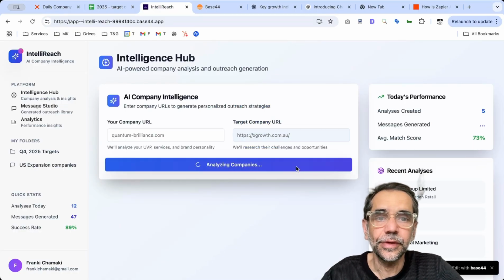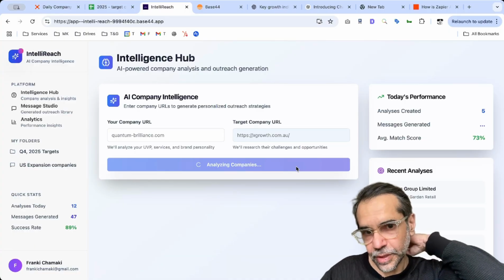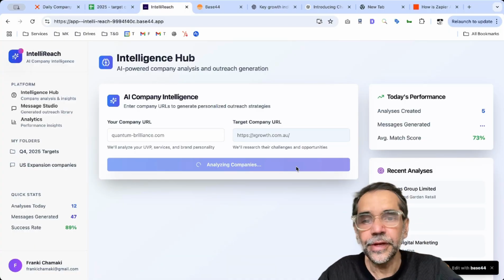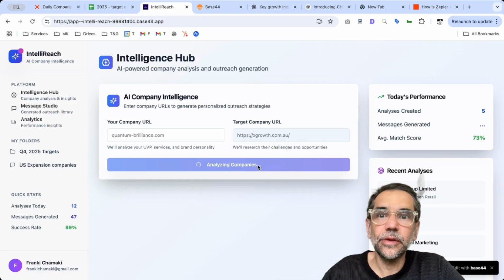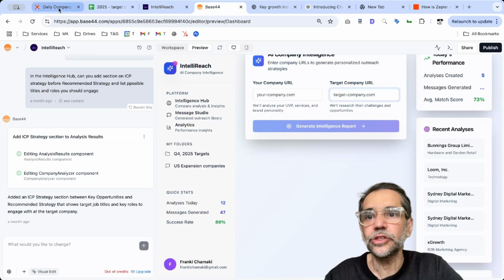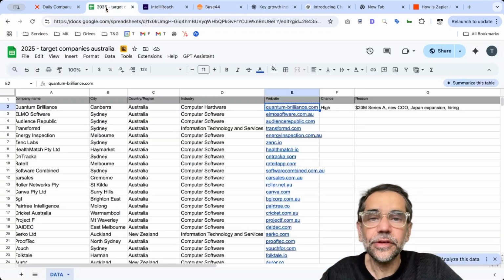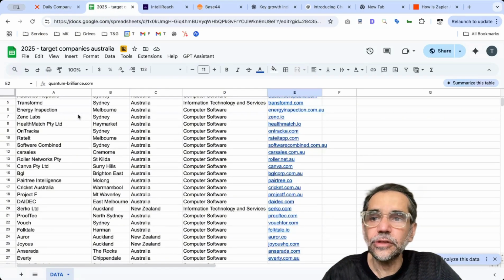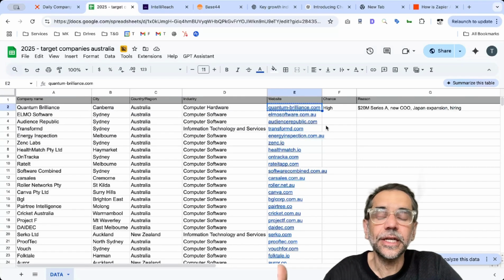Put in there whatever target company you have. Let's just say here, growth. I'm just giving an example, assuming on target growth. This will generate a response as well, but that's a separate video which I've covered before using Base44. I just want to show you how you can bring everything together. So here we go. Imagine this is a whole list of companies I want to target, and it's going to be big,